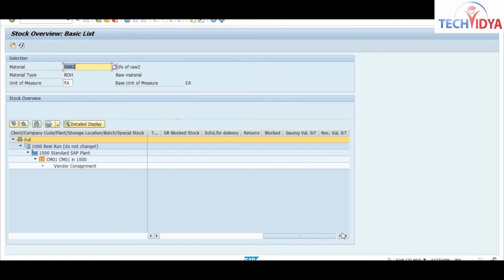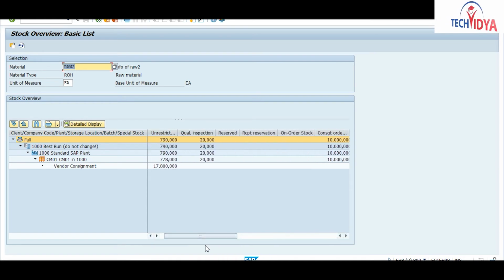So your block stock is no more, it is 0. You have your 20 quantity in quality. After the quality check, you will move this stock into unrestricted stock.